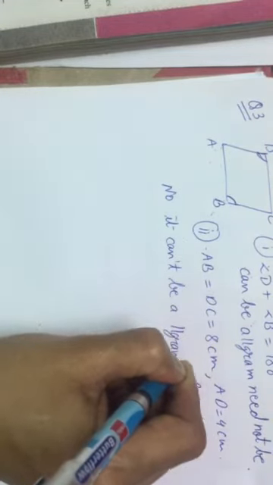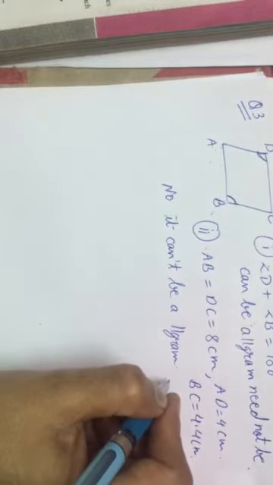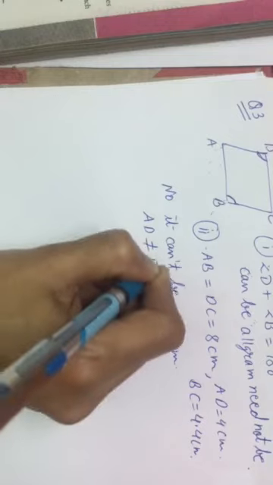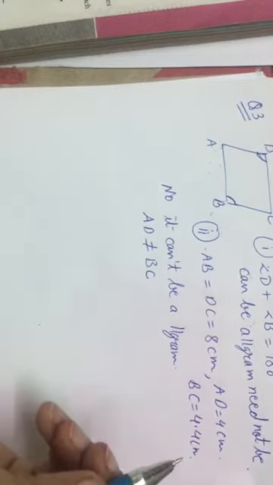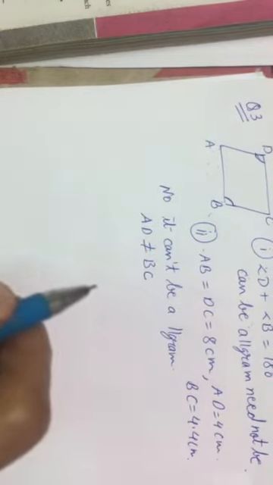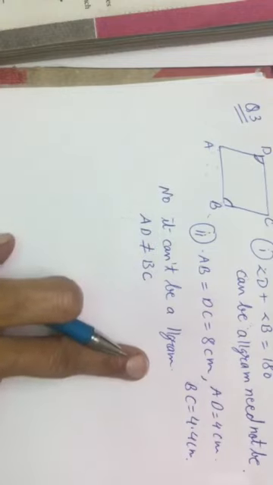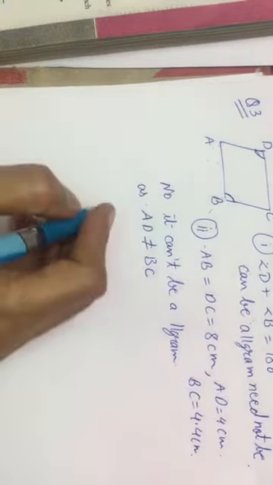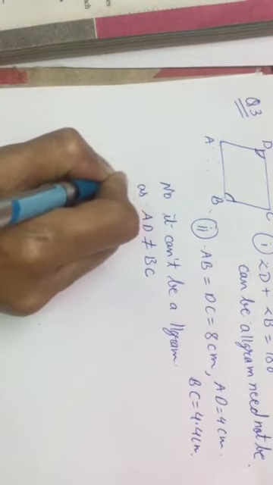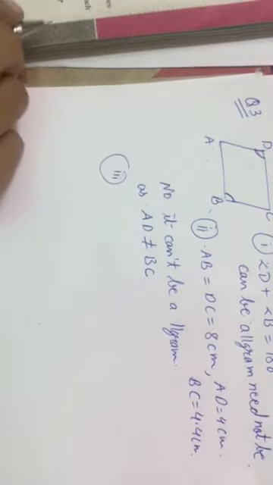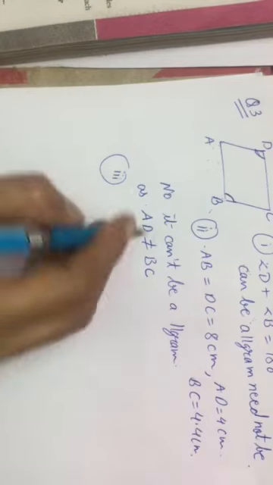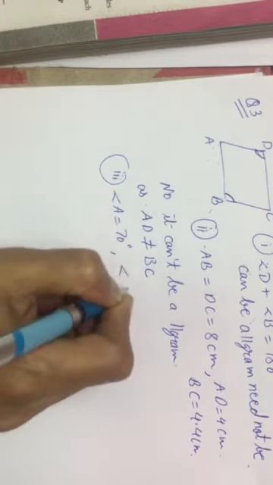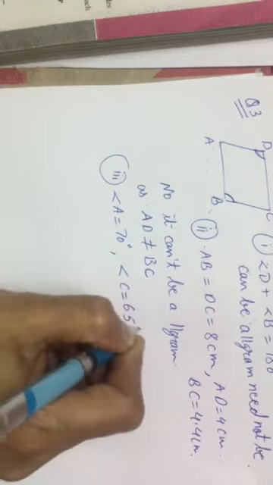Why can't it be a parallelogram? Because in a parallelogram opposite sides should be equal, but here AD is not equal to BC. So it can't be a parallelogram as AD is not equal to BC. Now let us move to the third condition which they have given. What is the third condition they have given? That angle A equals 70 degrees and angle C equals 65 degrees.